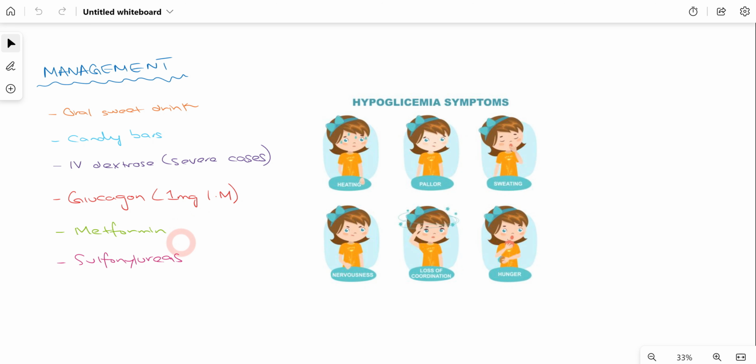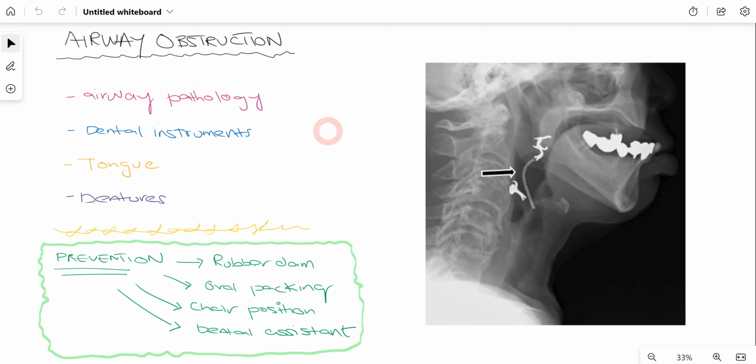And other than that, we have metformin, sulfonylureas as well. These are the medications which can be given to the patient, and these medications have to be available at the dental practice with the dentist, so that if the patient suffers from such medical emergencies, they can be immediately provided with such management options. Now moving on towards airway obstruction.